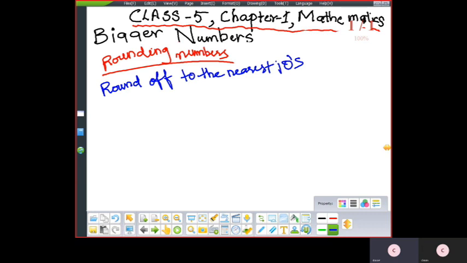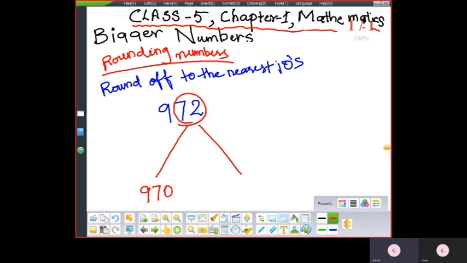Okay. Let me take one number as 972. So for 972, I'll check the ones place. So where does 972 lie? It lies in between tens part numbers, which are 970 and 980.